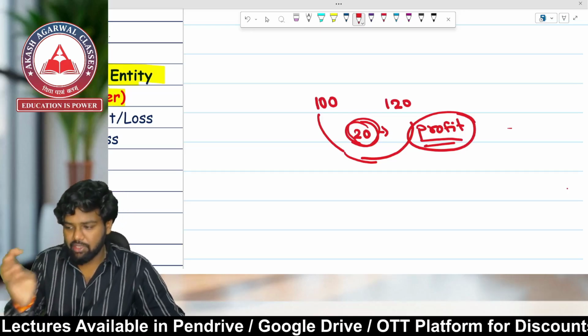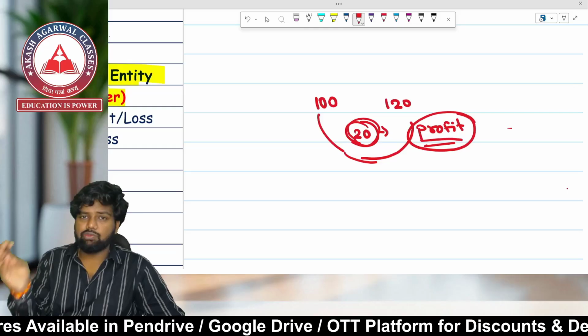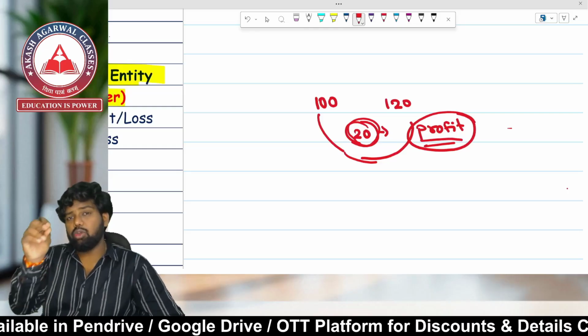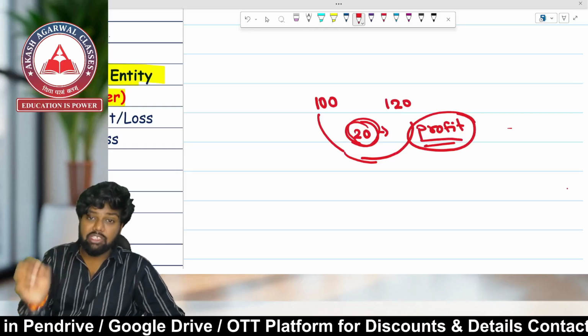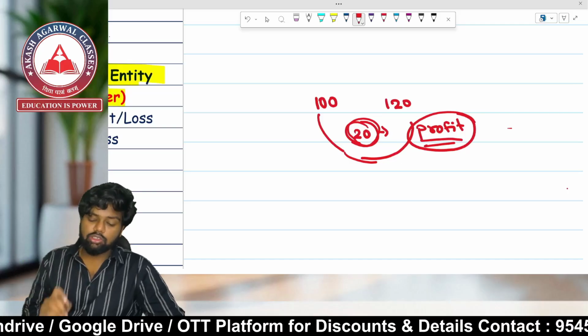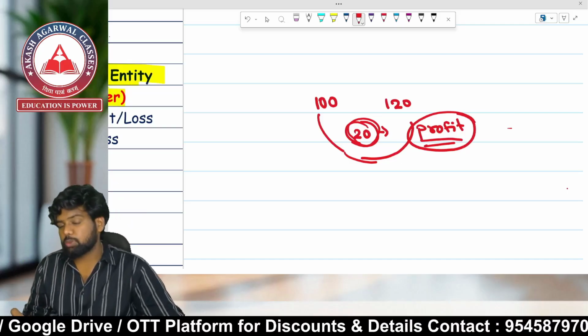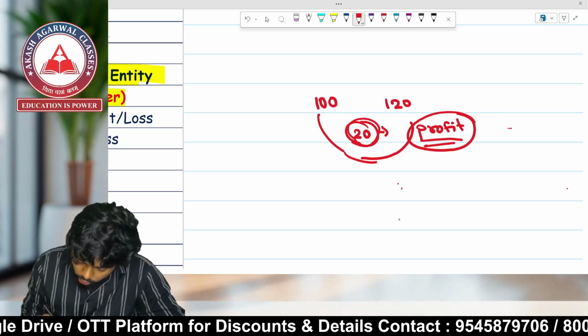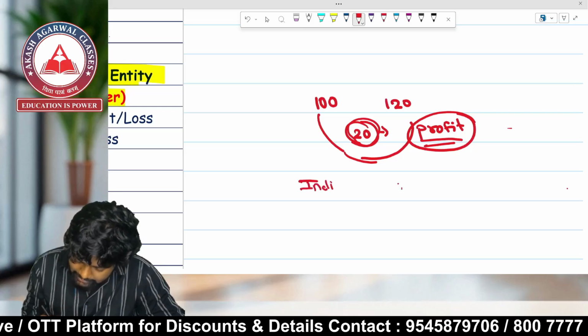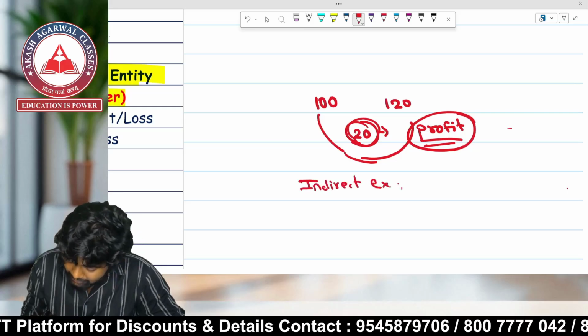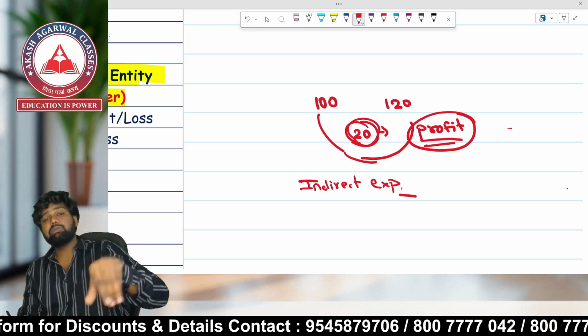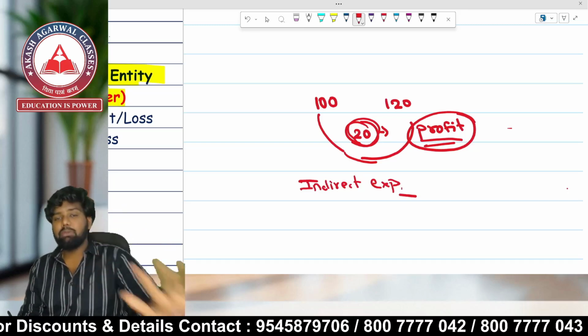For example, wages, carriage, transportation. Only these expenses are included. So 20 rupees profit is my gross profit.